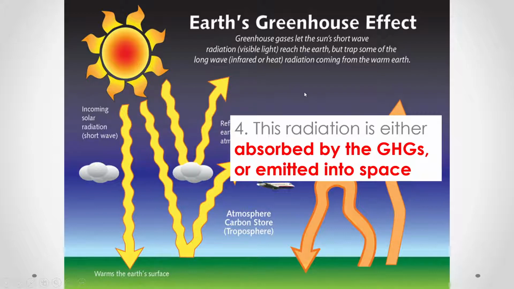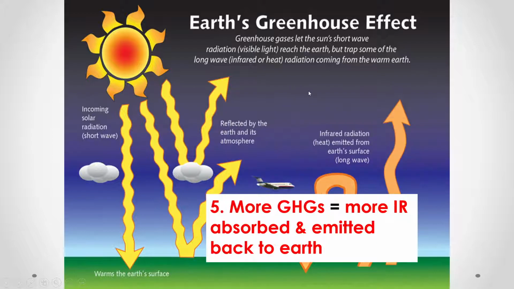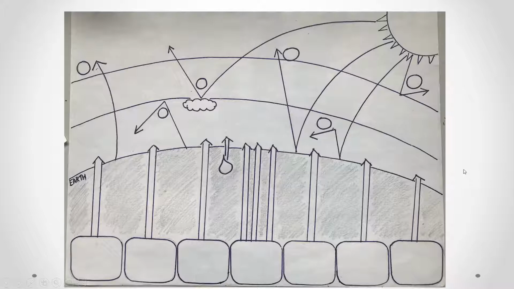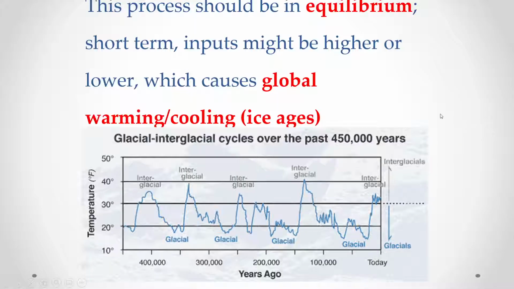Without greenhouse gases, it would still be very, very cold here. So more greenhouse gases means more infrared is going to be absorbed and emitted back to Earth. That is where we have a fine balance. We need enough to keep enough warmth here, but we don't want so much that it makes it too warm. So this is just a simple little diagram that I will probably give to you guys to fill out, and we'll fill it out as a class. So don't worry about it for right now.